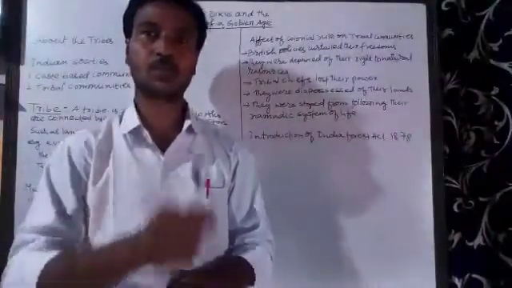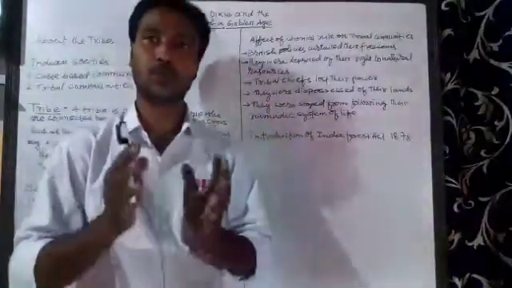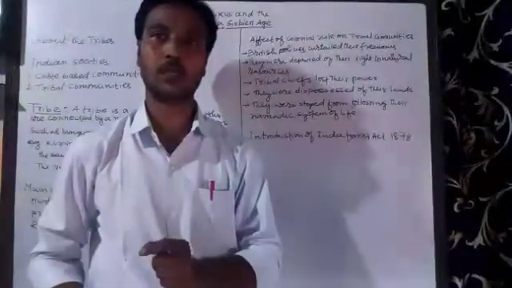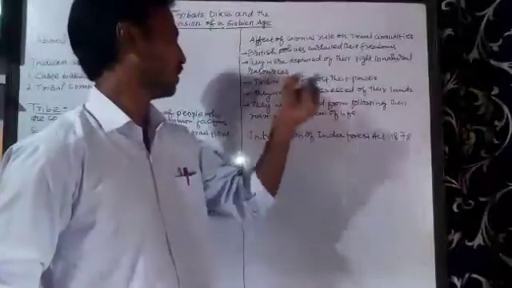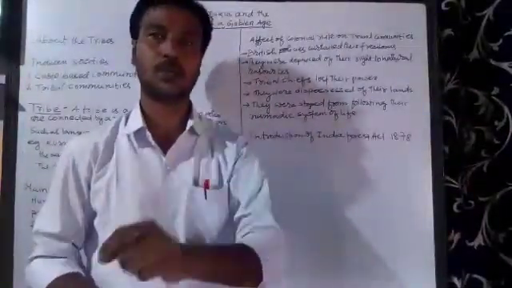Because of British rule, the British wanted to control these tribal people also, so that they could collect the revenue from them and control them. As a result, these tribal chiefs lost their powers.